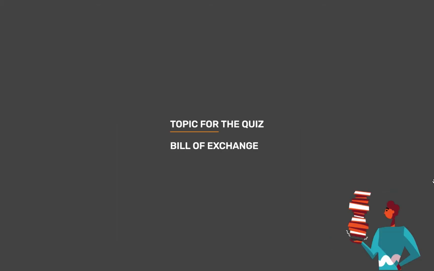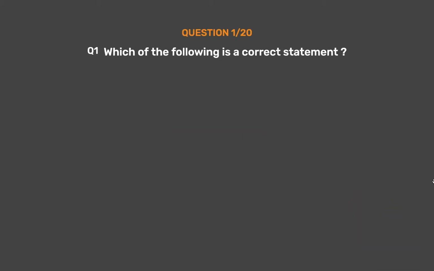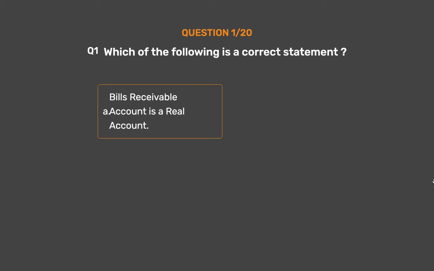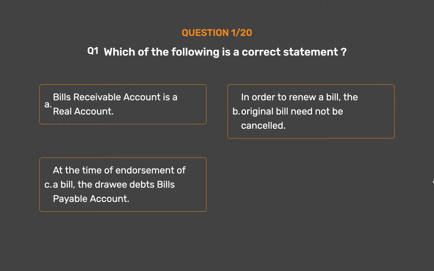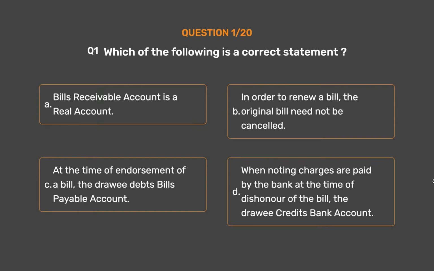Topic for today's quiz is Bill of Exchange. Question number 1. Which of the following is a correct statement? Option A. Bills receivable account is a real account. Option B. In order to renew a bill, the original bill need not be cancelled. Option C. At the time of endorsement of a bill, the Drawee debits bills payable account. Option D. When noting charges are paid by the bank at the time of dishonor of the bill, the Drawee credits bank account.